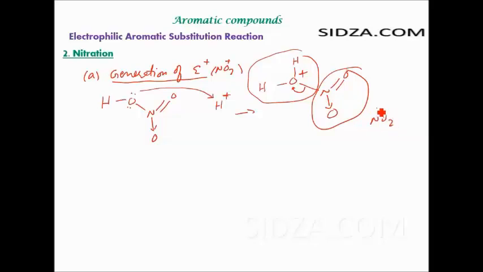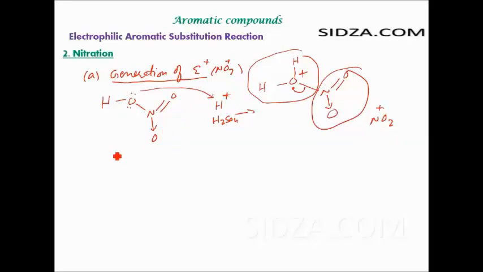This is the electrophile that is actually formed in the first step. So this NO2 plus electrophile is generated from the nitric acid by the action of a catalyst. The catalyst we take is H2SO4, because the sulfuric acid provides the H plus to the nitric acid, and you generate the NO2 plus.